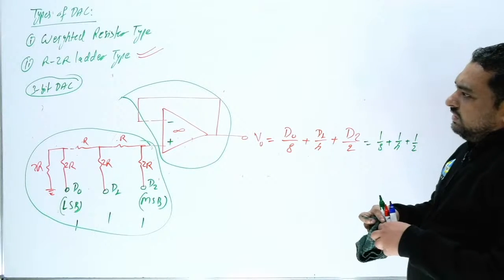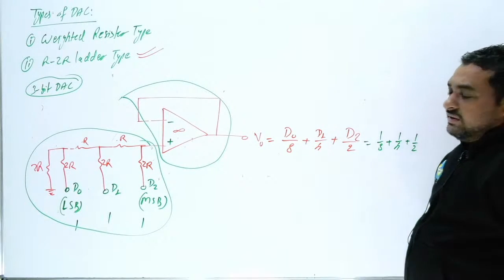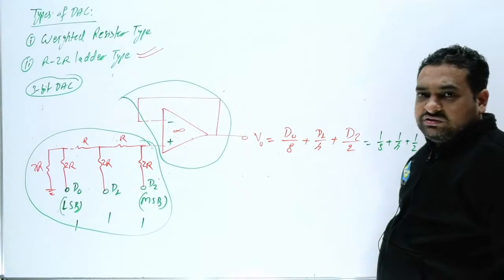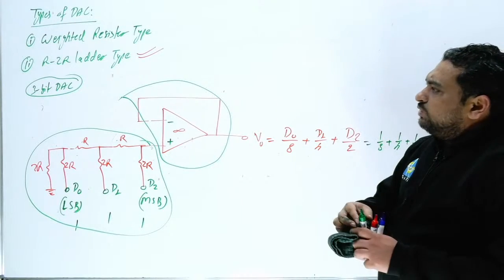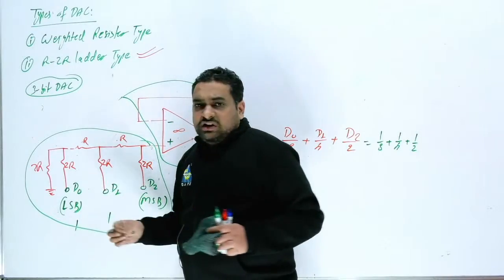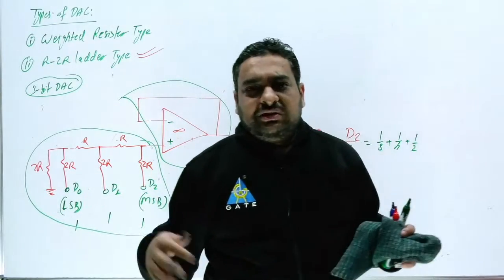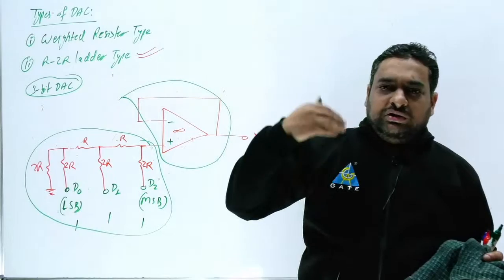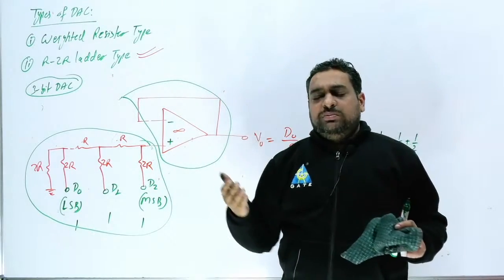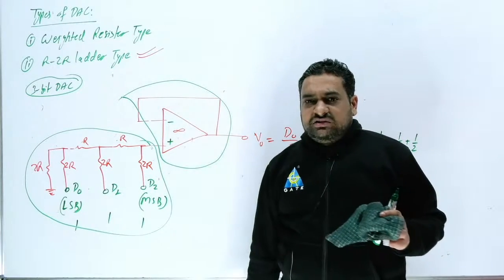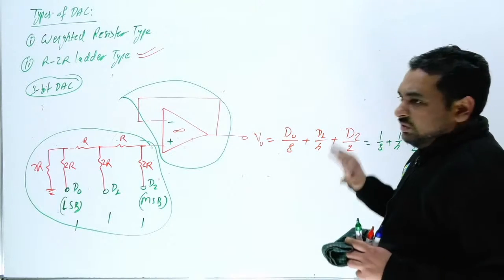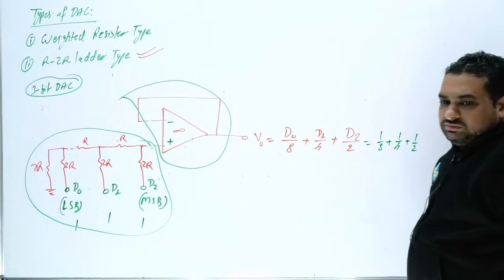Okay, so this is your R-2R ladder type DAC. Definitely the examiner can ask a question from here. The examiner will not ask you a question from the weighted resistor type, because there the number of resistors we have to use is large: 2 raised to power 1 R, 2 raised to power 2 R, 2 raised to power 3 R, 2 raised to power 4 R. So many resistors we have to use in the weighted resistor type. I hope this is clear to all of you.